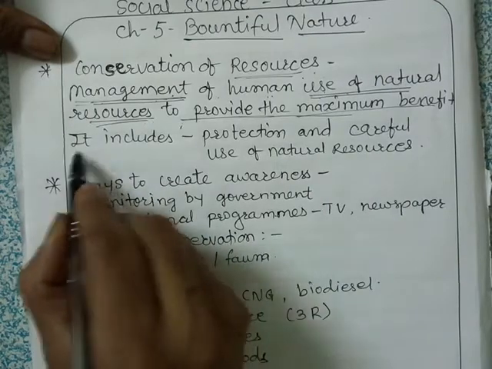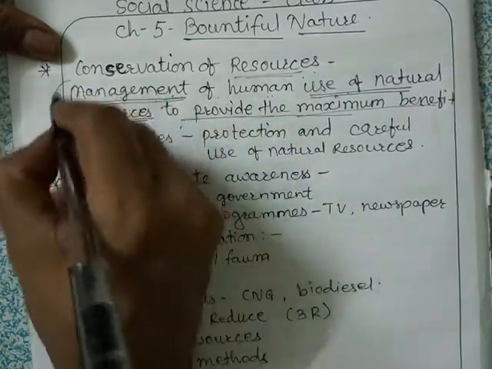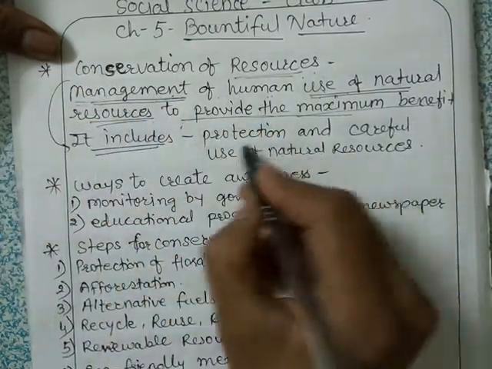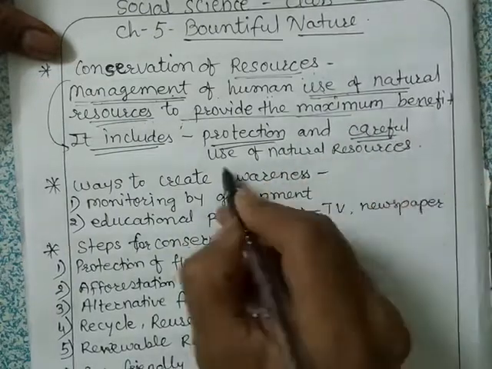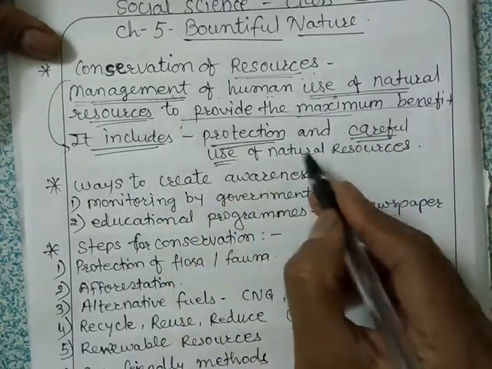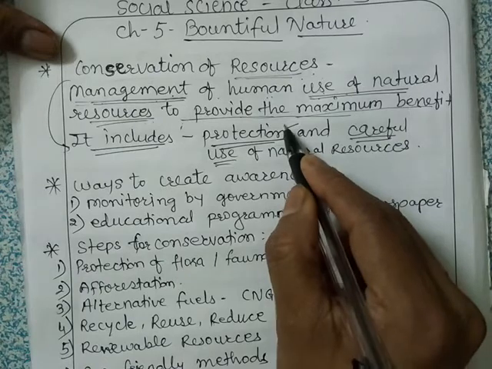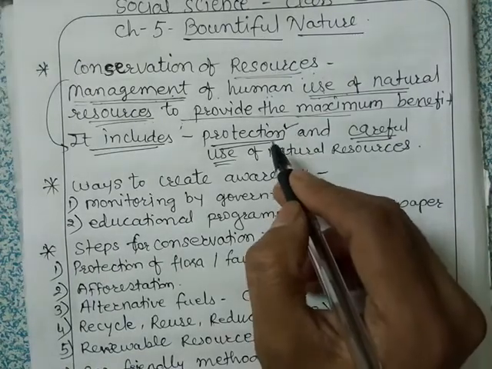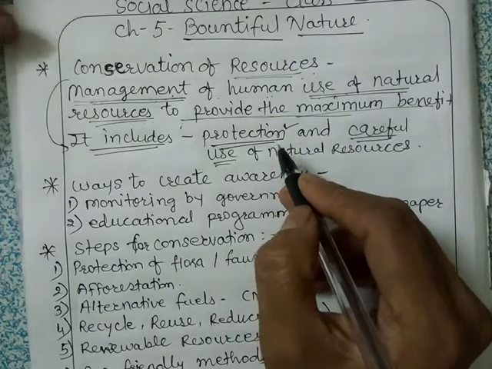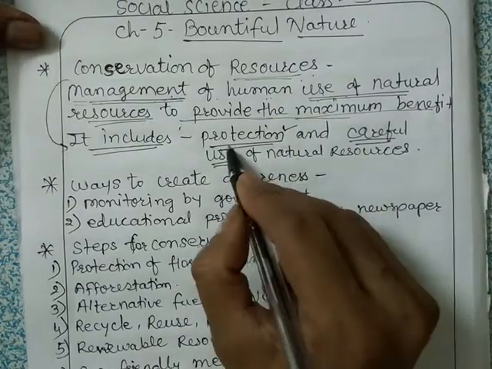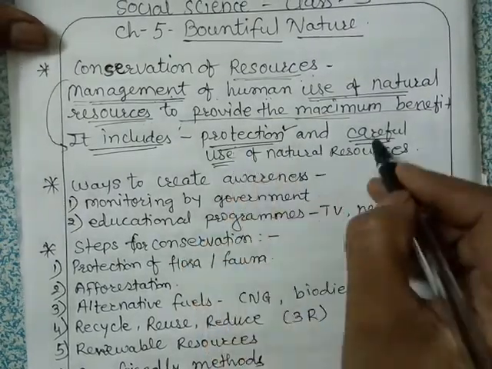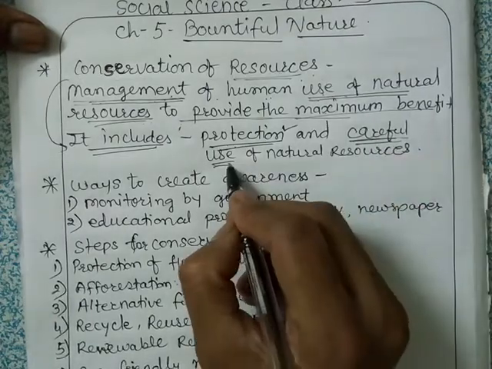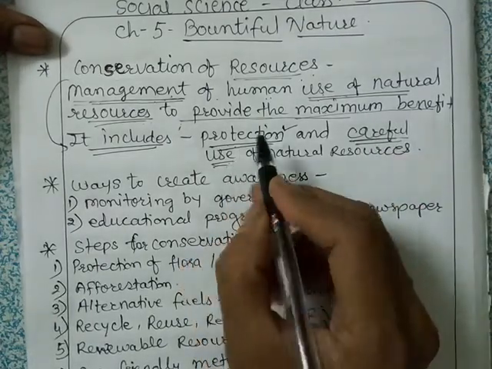Conservation includes two things: protection and careful use of natural resources. First, protection. The resources that are non-renewable, we have to protect them for future generations. We have to save them, and use these natural resources carefully. What do we have to protect?